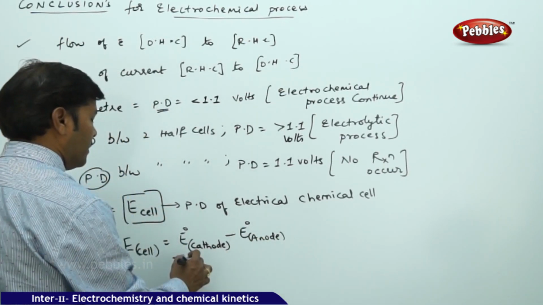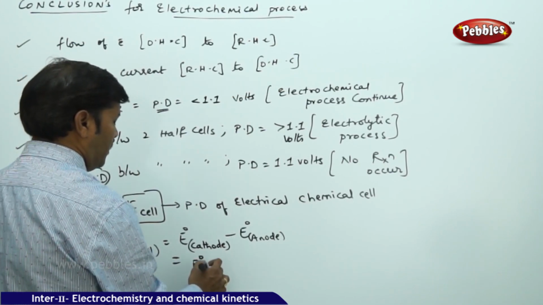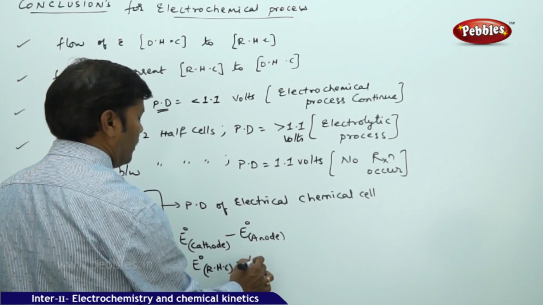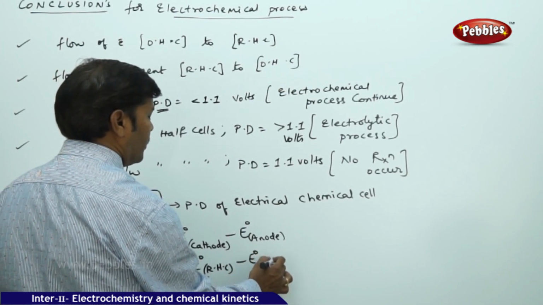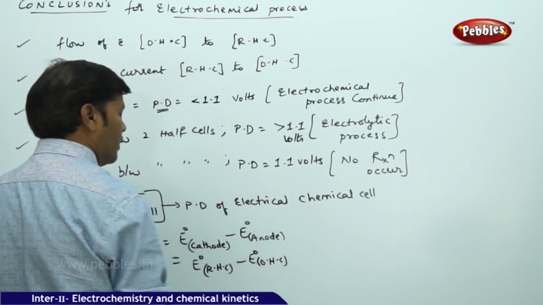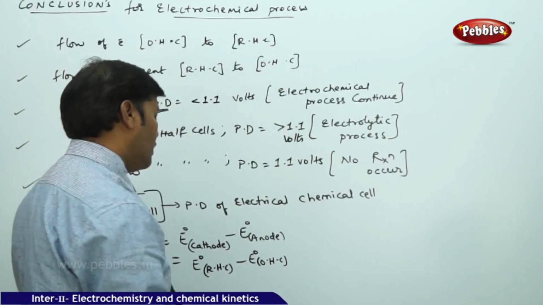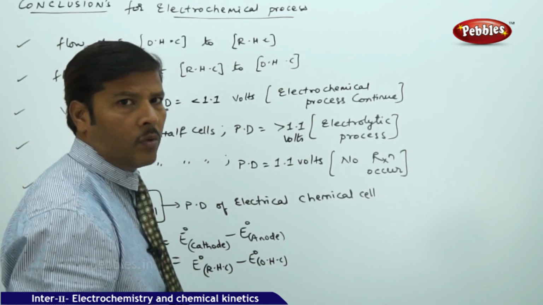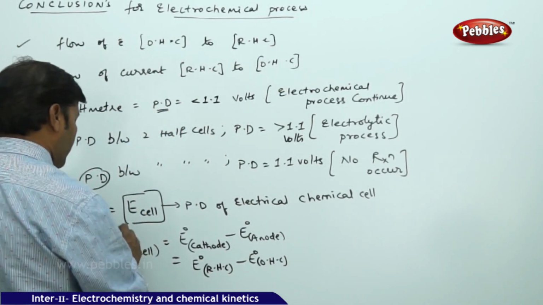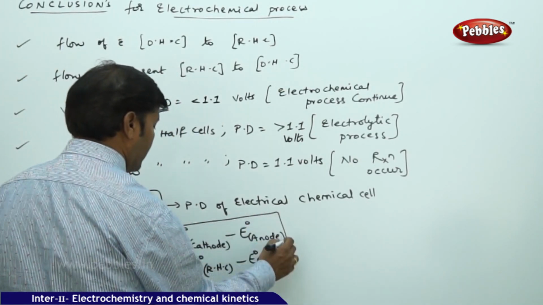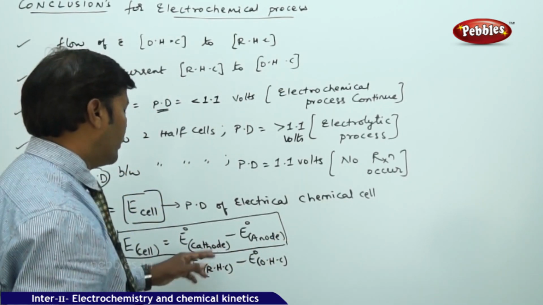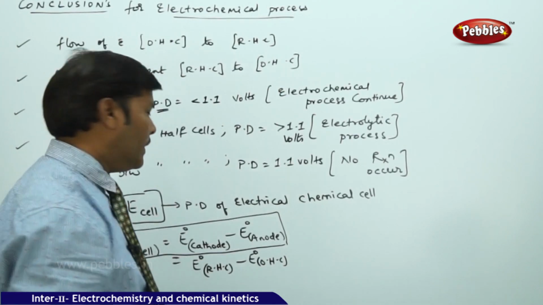We can also take this as E naught of the reduction half cell minus E naught of the oxidation half cell, because you know pretty well that the oxidation half cell belongs to the anode electrode and the reduction half cell belongs to the cathode electrode.